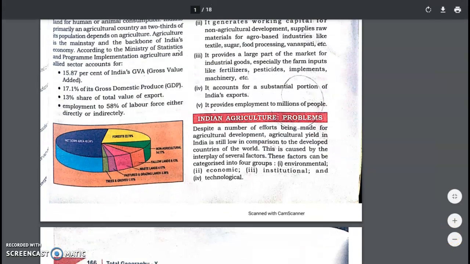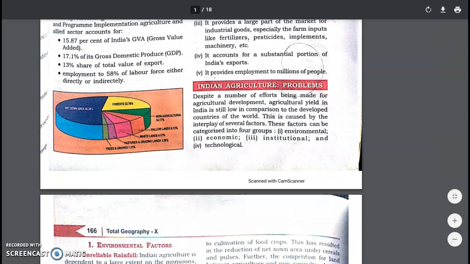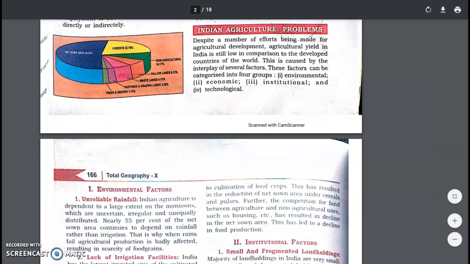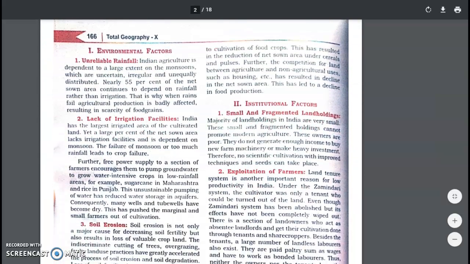Now let us come to Indian agricultural problems. The problems faced by agriculture are divided into four major categories: environmental, economic, institutional and technical. Let us come to the environmental problems. First of all is the unreliable rainfall. We all know that about 55% of the net sown area depends on rainfall. So if we do not have sufficient rainfall, then that year agriculture is going to have a setback. Second is lack of irrigation facilities. We do not have irrigation facilities for all the farms in India. Therefore, if monsoons are not on time or there is a failure of monsoon, then agriculture is going to suffer, right?